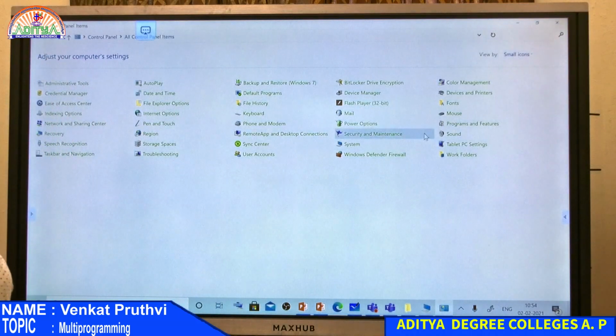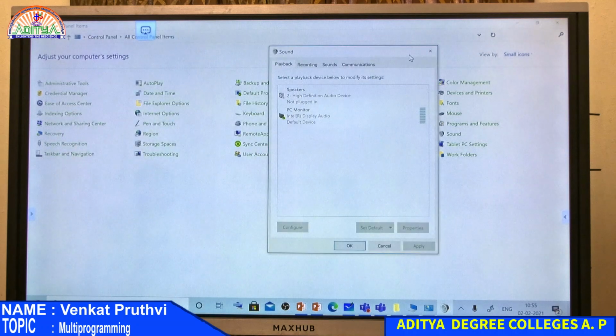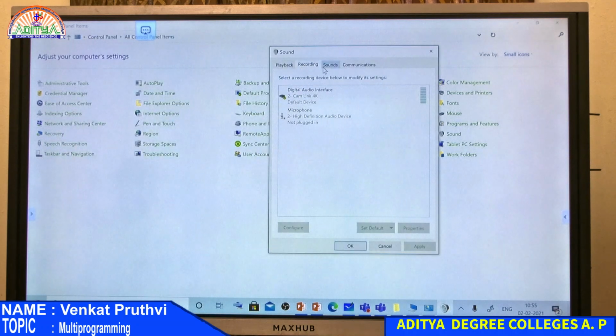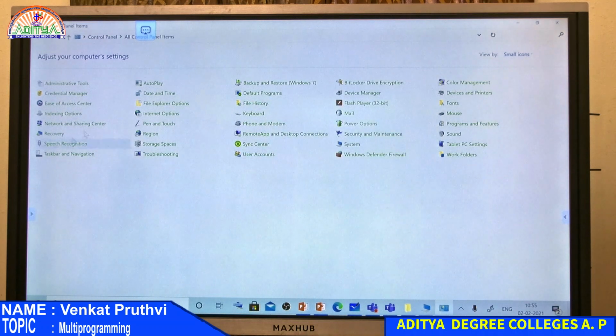Suppose I want to change the sound settings, as we were discussing. You just have to click on sound and it will redirect to the sound properties. Now I am connected to a microphone, so you are able to see the voice signal being generated at the pace at which I am talking. That way you will be able to see all the settings related to the sound. If you want to see what programs are installed inside this computer, you can just click on programs and features.